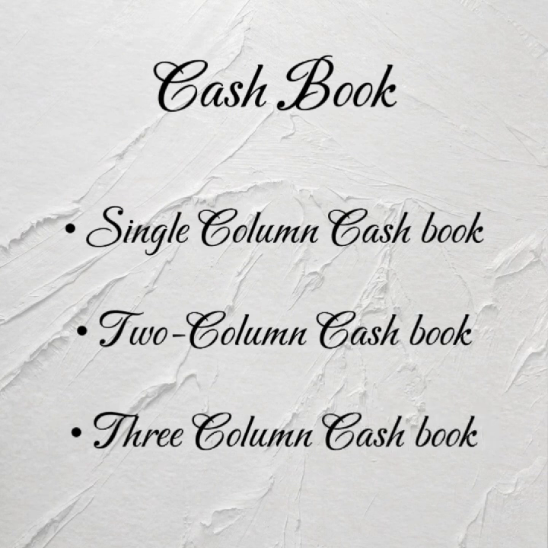A 3-column cash book records only 3 types of transactions, namely cash, checks, and discounts, which is divided into discount allowed and discount received.